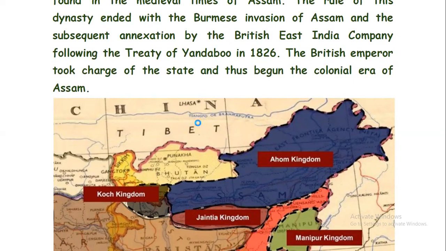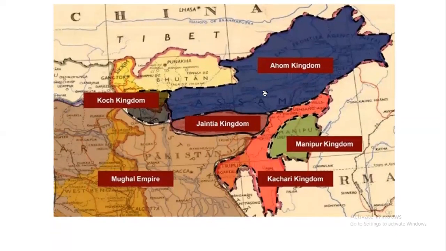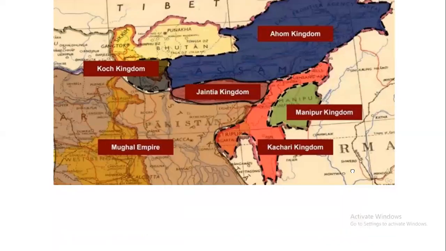Remember, first the Lower Assam, then Upper Assam. You can see in this picture clearly that this is the Ahom kingdom. On the west side, you have the Kos kingdom. Then on the south side, or you can say southwest side, Jaintia, then Kasari, Manipur. So these are the different kingdoms.